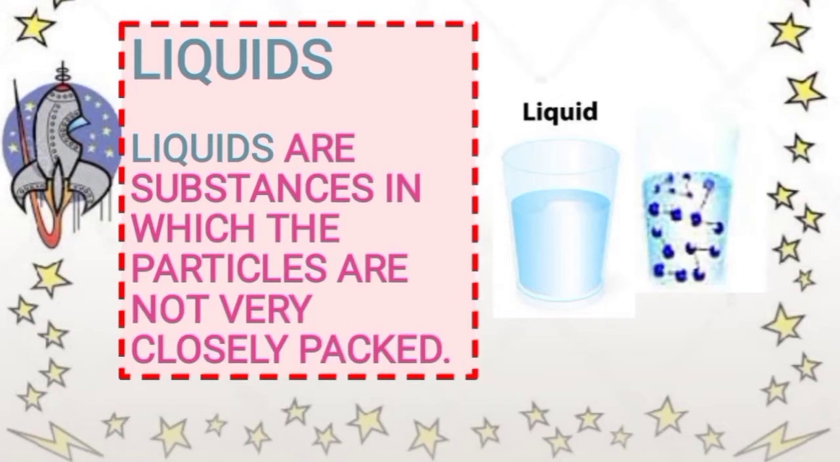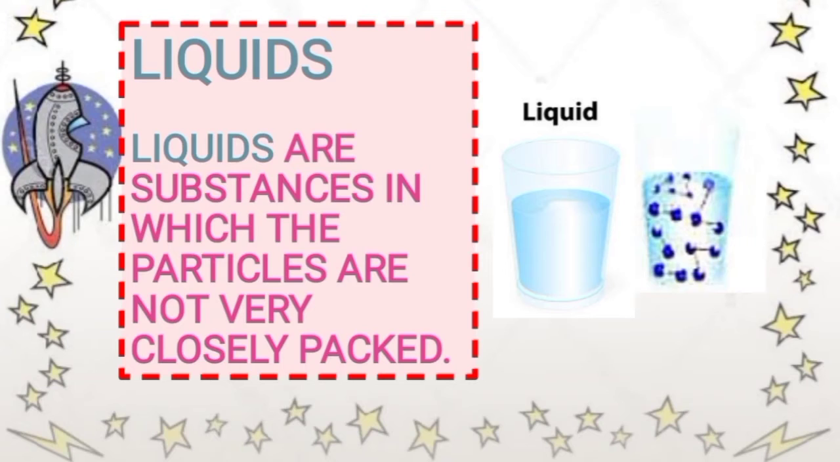Now let's revise the second state of matter, liquids. Liquids are substances in which the particles are not very closely packed. Unlike solids, they have no fixed shape and can flow. They take the shape of the container they are poured into. Water, milk and juice are examples of liquids.